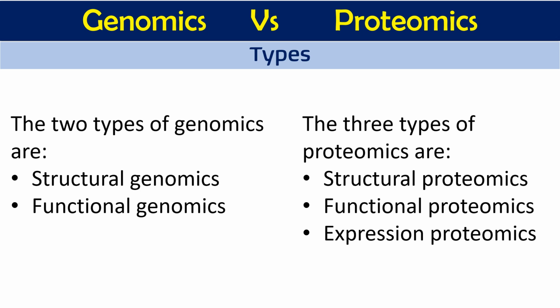And the last one is expression proteomics. Expression proteomics is the study of identification and quantification of the expression level of proteins of a cell at different developmental stages or under different environmental conditions. Just now I told you every gene is not going to be expressed in every cell. So the expression of a particular gene into protein depends on environmental factors as well as different developmental stages. So these are the different types of genomics and proteomics.